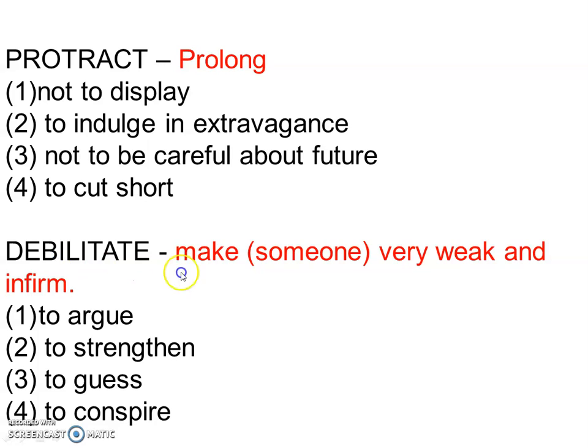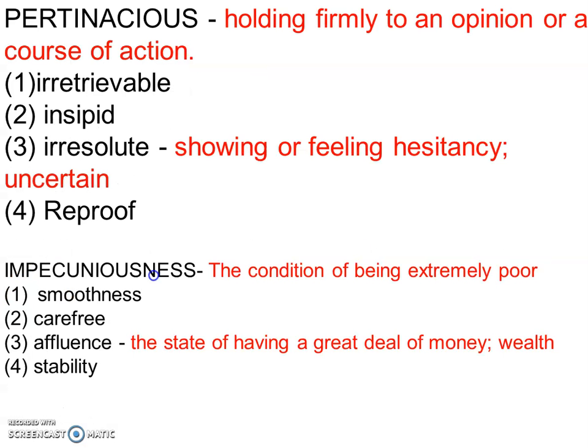Debilitate. Debilitate is to make someone very weak and infirm. So making someone weak, the opposite is making someone strong. So here our answer is option number 2, to strengthen. Right? And here you have to find the meaning of conspire. This was pretty easy if you knew the meaning of debilitate. If you didn't know the meaning of debilitate, then it was going to be a little bit difficult. But now you know, so note it down in your notebook.